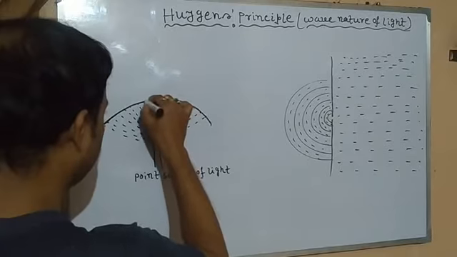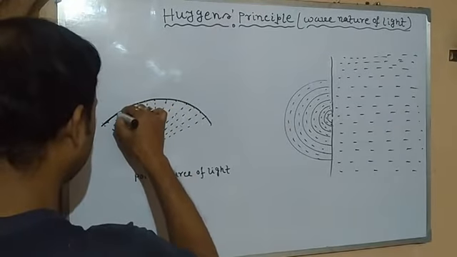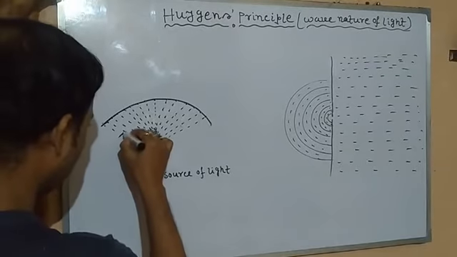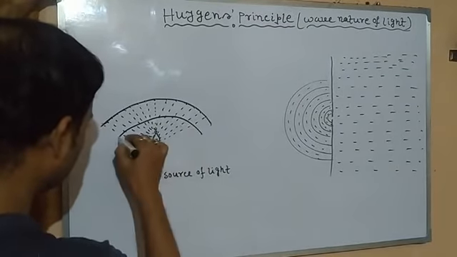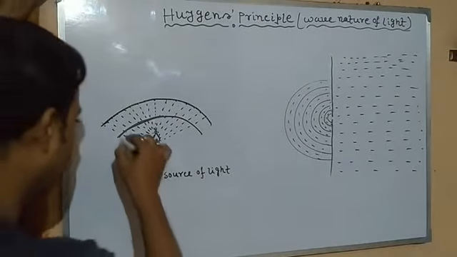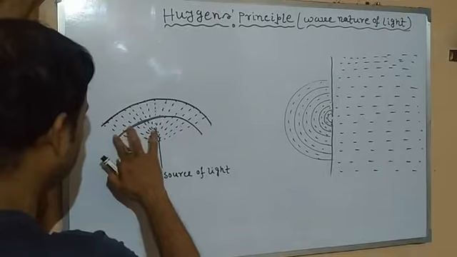So we may say all these are in the same phase because that is maximum intensity. It could have been here also. Clear?